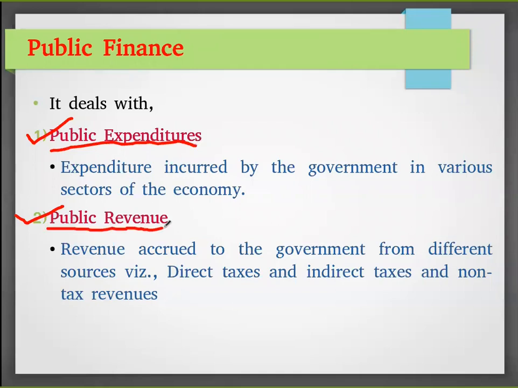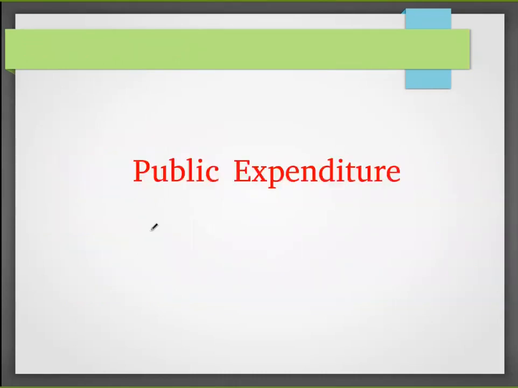Then public revenue. Public revenue is how the government is getting its revenue for spending on these expenditures. So it is collecting taxes from the individuals, from the companies, from the corporations. So that is called public revenue. Revenue means it is a type of income. So we will see these two concepts in our class. First we will see about public expenditure.